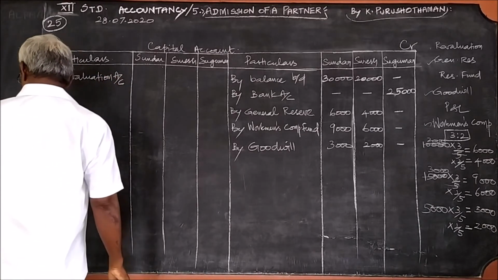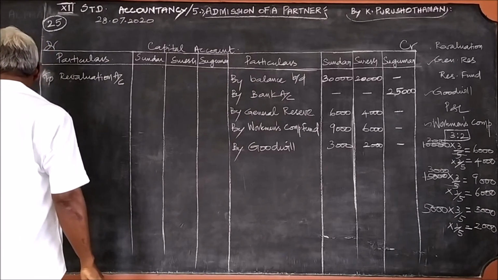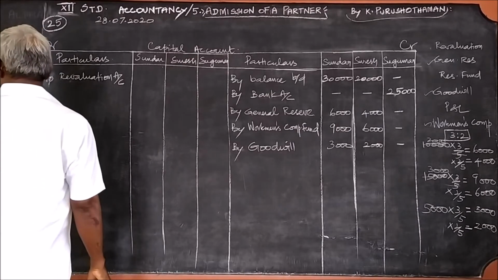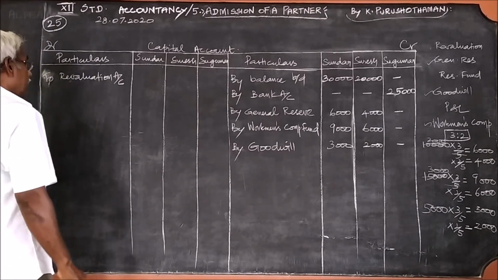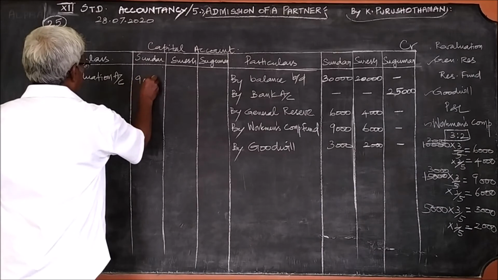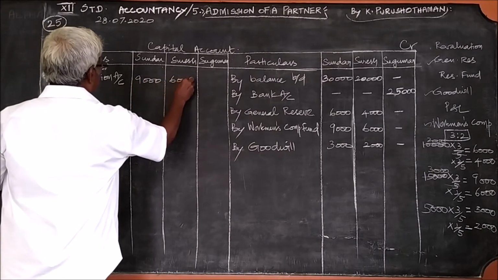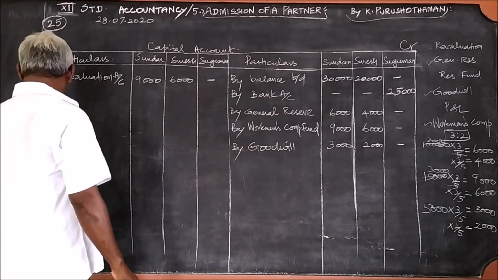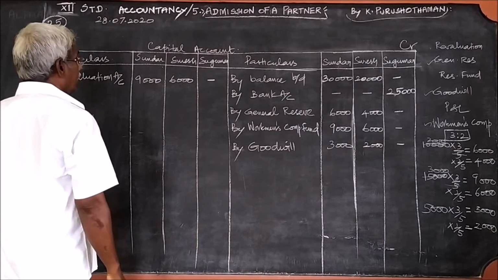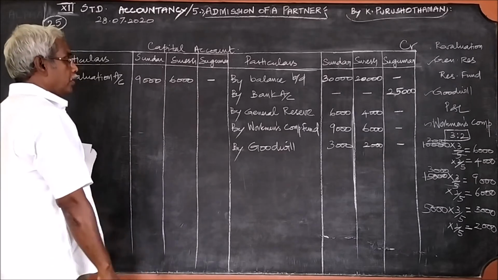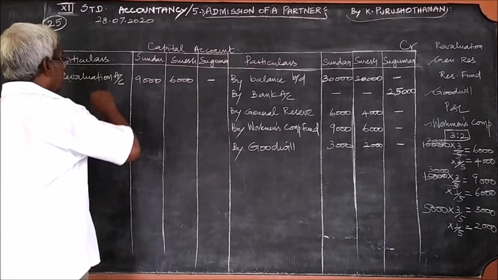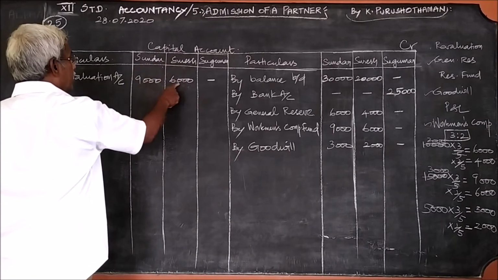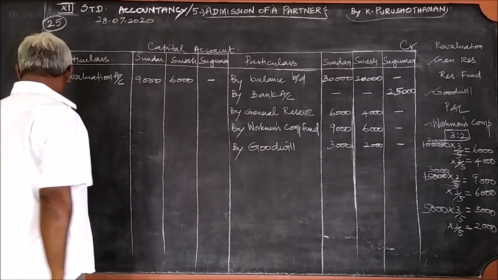We have found out the revaluation loss 15,000 and it should be divided among the partners in the ratio 3:2, that is 9,000, 6,000. Already that 15,000 has been divided and shown against Sundar's capital account, Suresh's capital account, 9,000, 6,000.